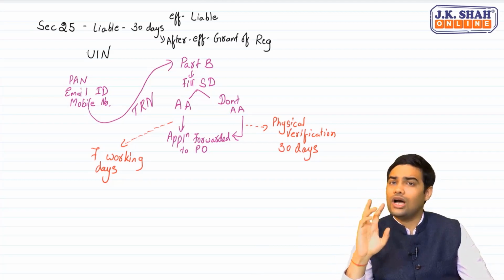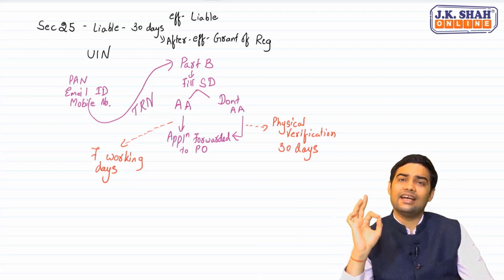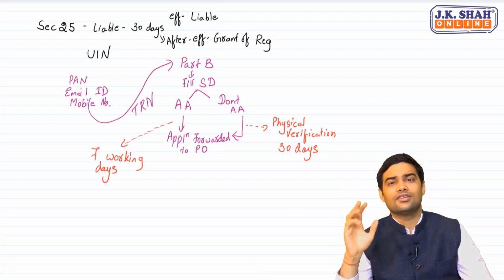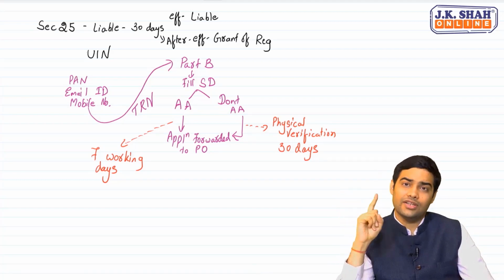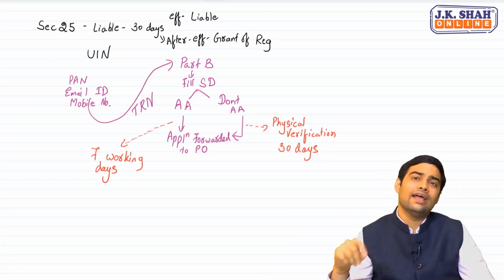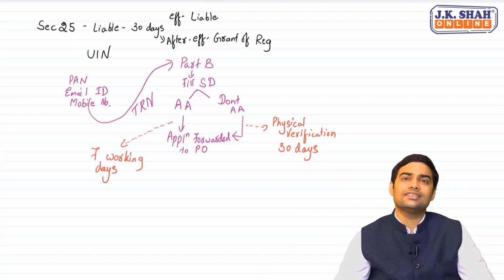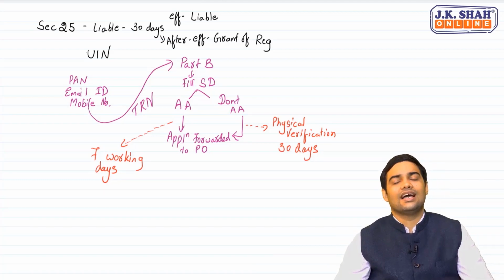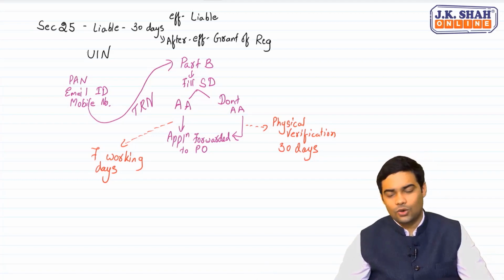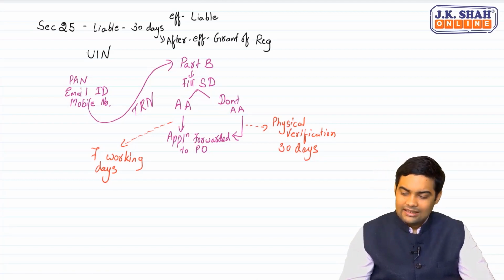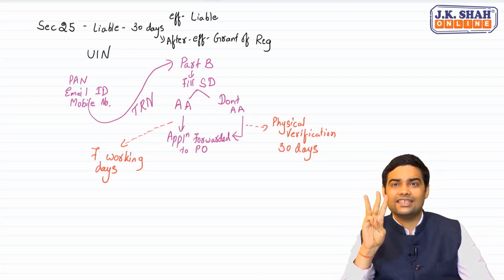Sir, if I do Aadhaar authentication, does it guarantee that 30 days will never apply? No. There is one more exception. If the officer feels that physical verification is necessary for this person, in that case, again, it would be 30 days. So, to conclude, there are 3 cases where the officer would get 30 days time.